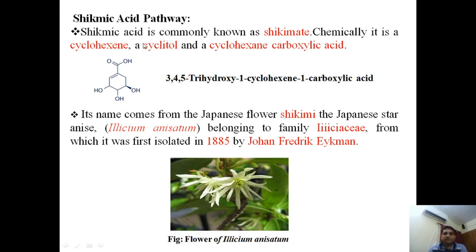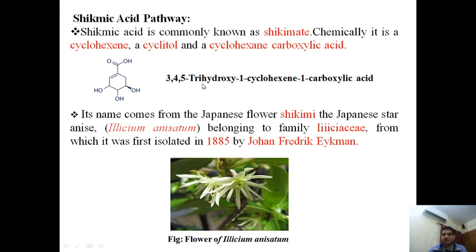So here is the meaning. Cyclitol means it contains hydroxyl groups. If you see the structure of this shikimic acid, you will see 3 hydroxyl groups at positions 3, 4 and 5. If we start from here, 1 2 3 4 5, at the 3, 4, 5 positions 3 hydroxyl groups are present.